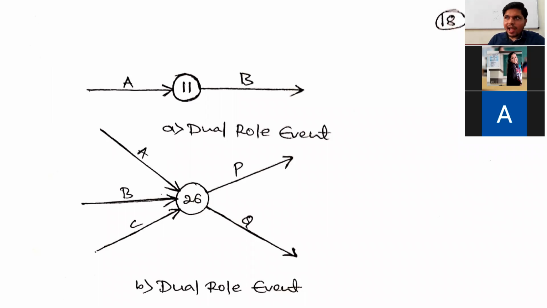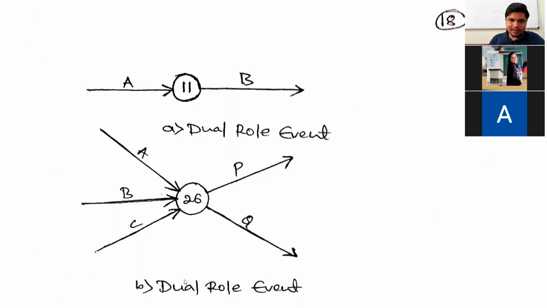So for the activity A, this is the head event, and for the activity B, this 11th event is the tail event. Hence the first one is a dual role event.